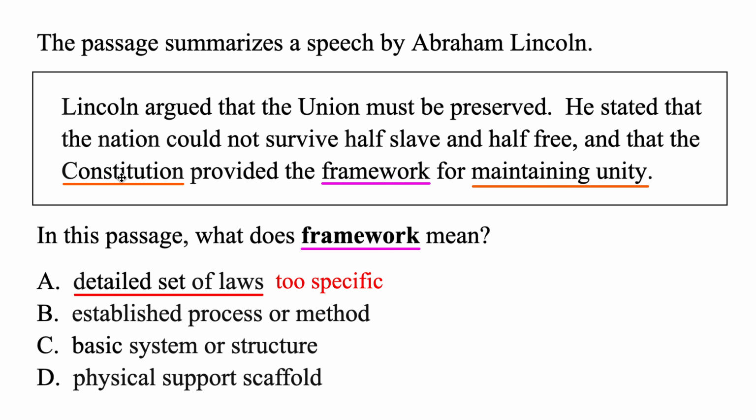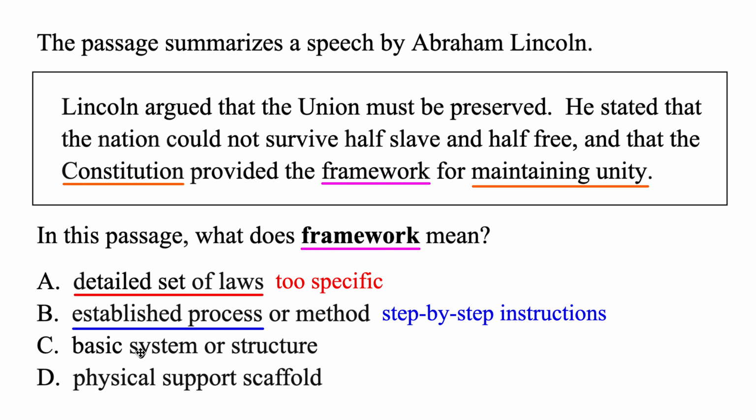Okay, the next one. The Constitution provided the established process or method for maintaining unity. Well, it sounds like perfect unity has already been established as a process, but that's also not realistic. There's not an established process, or this kind of sounds like step-by-step instructions of how to make it happen. Doesn't sound very realistic there. Let's keep looking.